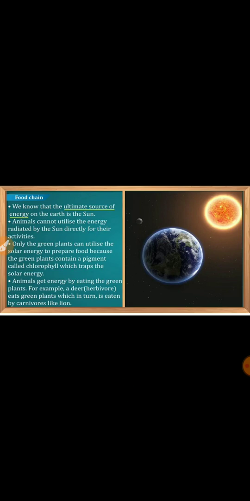So what is this food chain? It is the transfer of energy from one source to another. Okay, and we cannot utilize the solar energy directly. Only the green plant can do this because they have chlorophyll in their leaves. Leaves are green just because they have a green pigment that is known as chlorophyll. So we all get that energy by eating green plants.